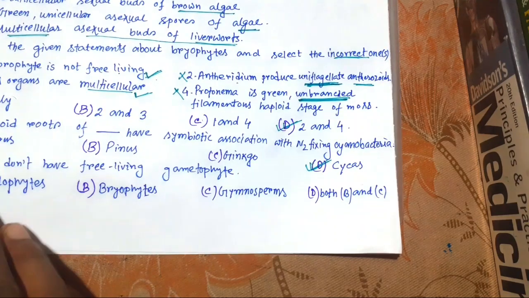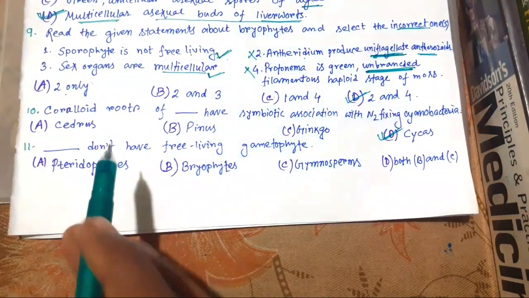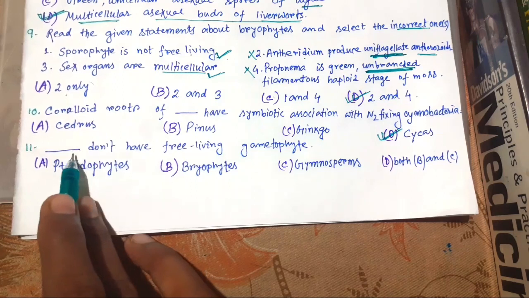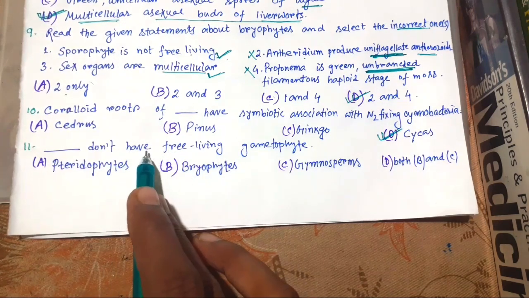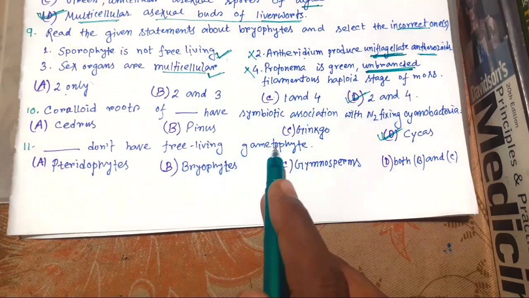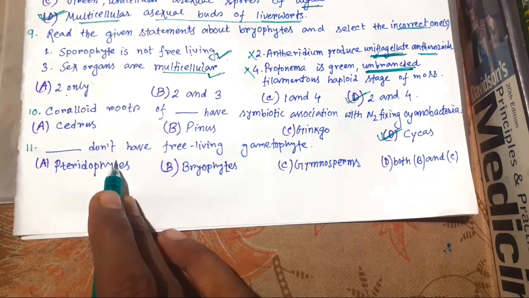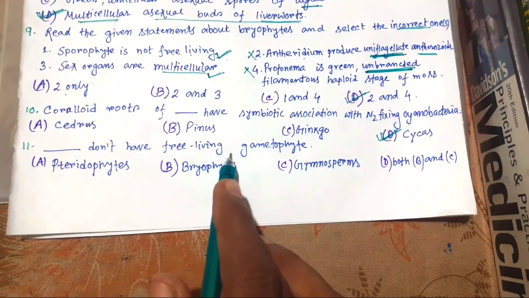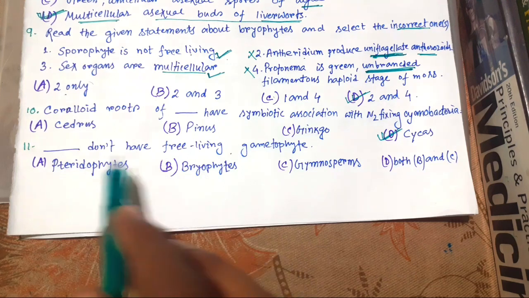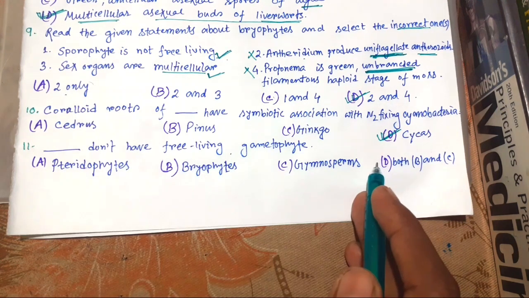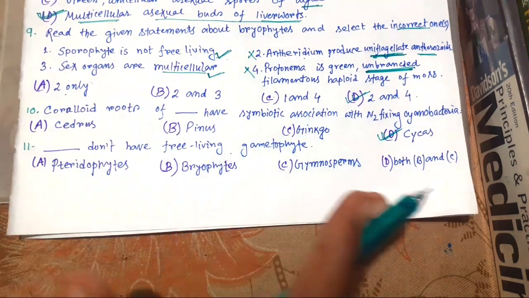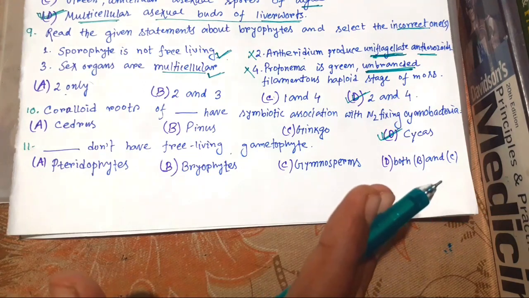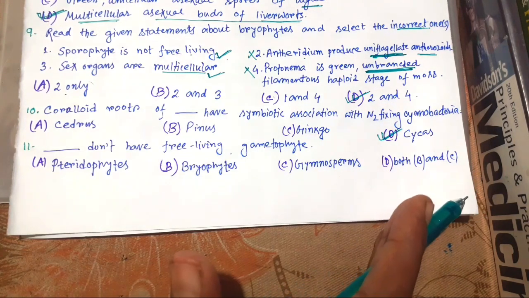Now 11, dash don't have free living gametophyte. So we know from bryophyte to angiosperm, the gametophyte size is becoming smaller and smaller.